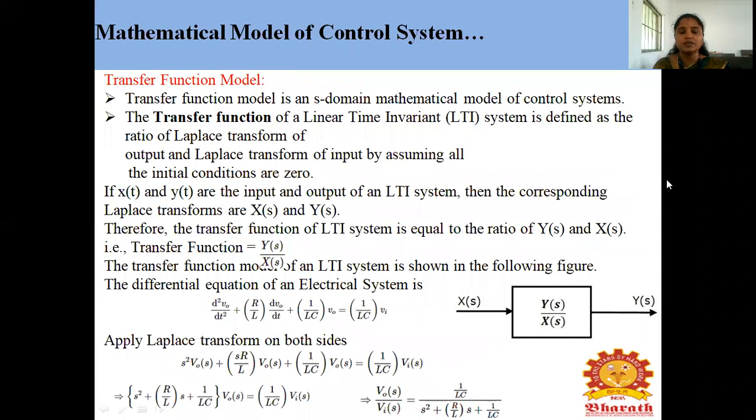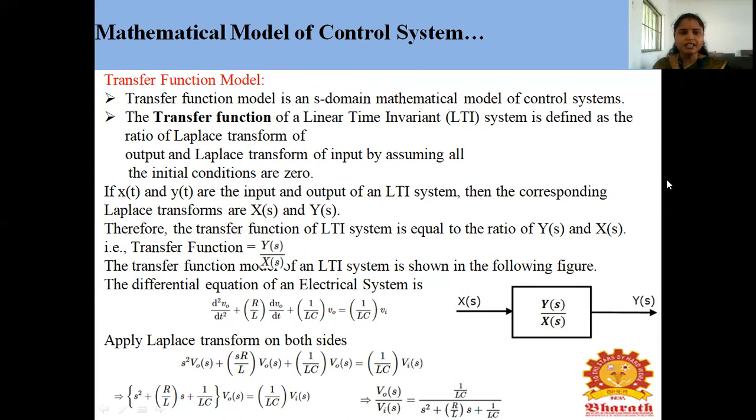The differential equation of an electrical system. In the previous slide we discussed d squared V0 by dt squared plus R by L dV0 by dt plus 1 by LC V0 is equal to 1 by LC Vi. So we are applying the Laplace transform. It is a second order system. So d squared V0 by dt squared converts to s squared V0 of s, R by L s V0 of s plus 1 by LC V0 of s equal to 1 by LC into Vi of s.